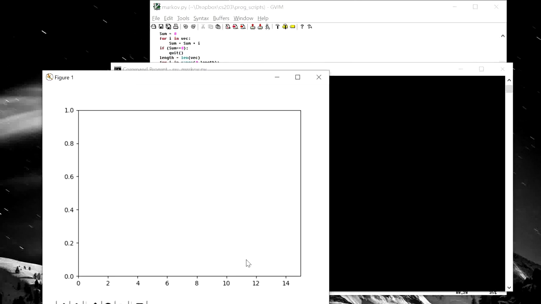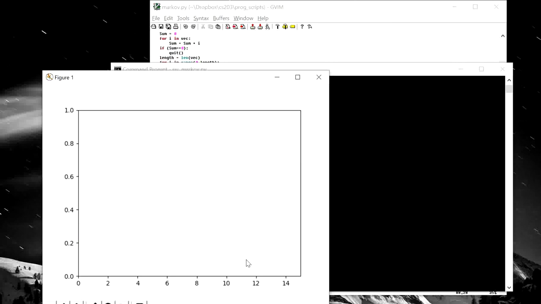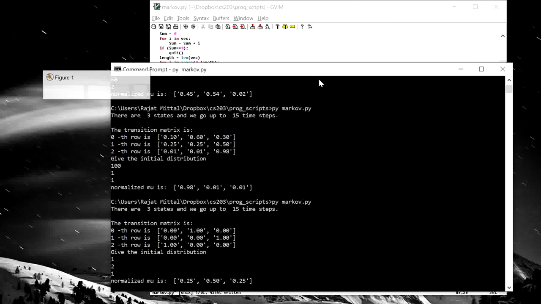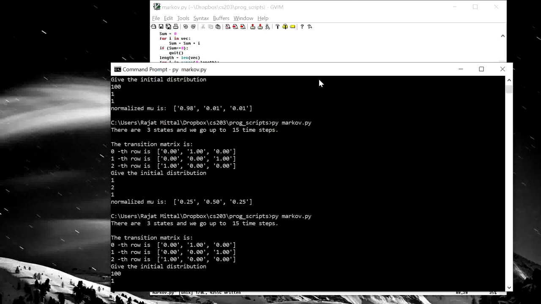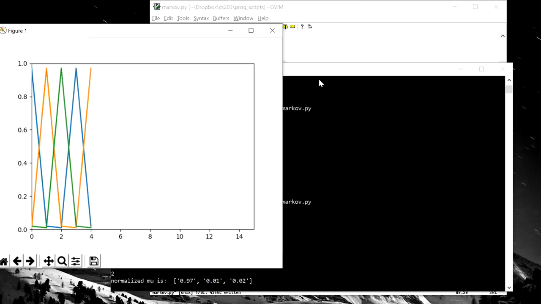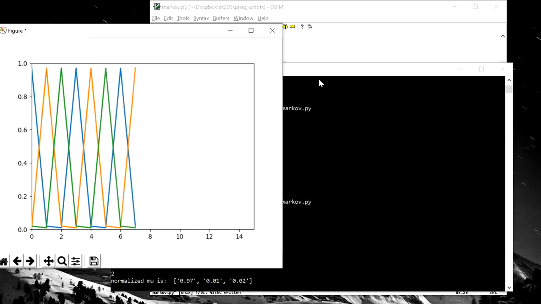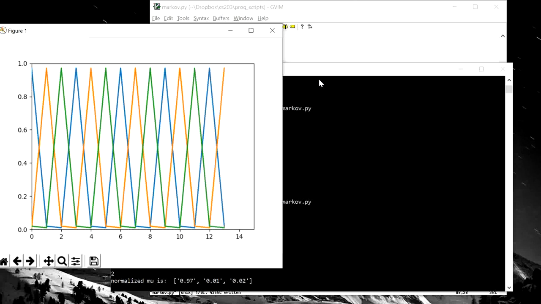I will start with a simple one. And now you see that none of the lines go to the same value. They keep fluctuating. It's like a sine curve or something. And they never become constant. I can try it with a very, very skewed distribution too. But you will see it's the same cyclic pattern because they keep rotating around. It's not a regular Markov chain, so we don't expect it to converge to a stationary distribution. Thank you.